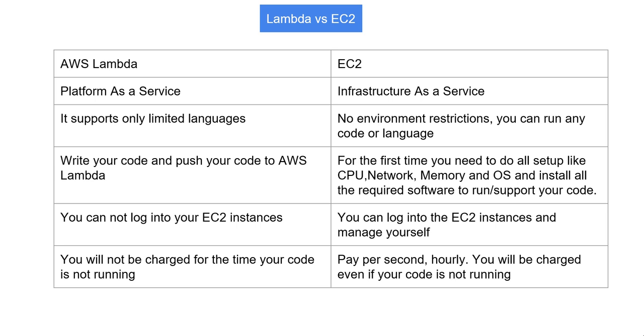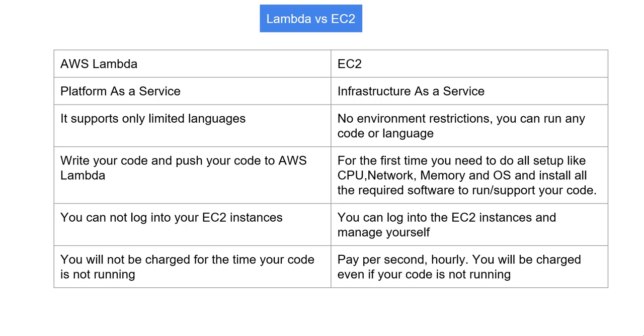This is part 5 of the AWS Lambda video series. In this video, we are going to discuss the comparison points between AWS Lambda and EC2 instance. Let us first understand: AWS Lambda is a serverless service, and EC2 both come under the compute services. AWS Lambda is serverless, and EC2 is completely server based.